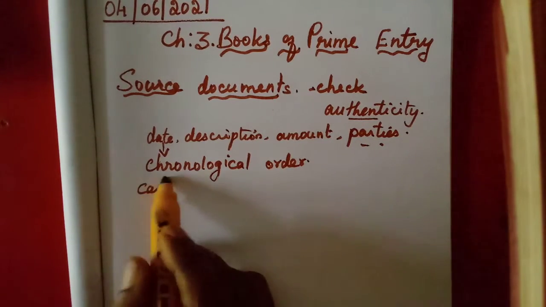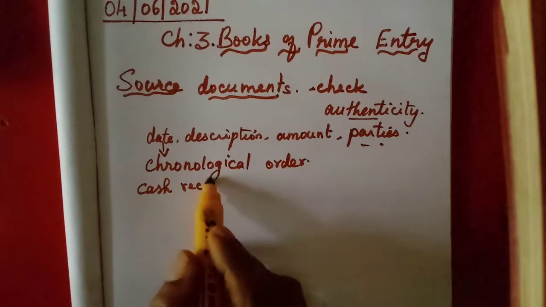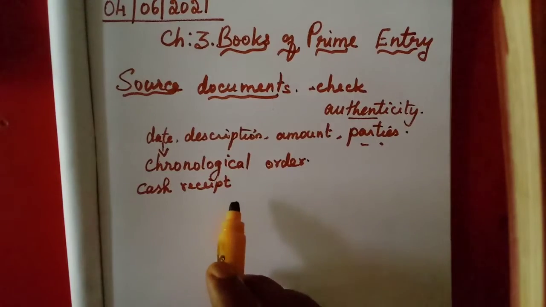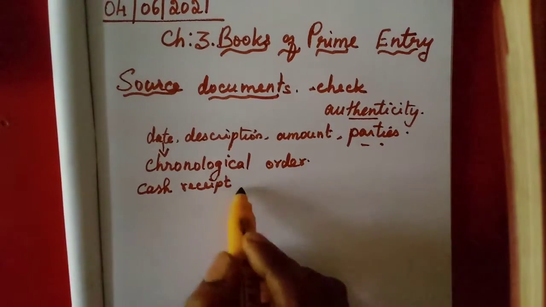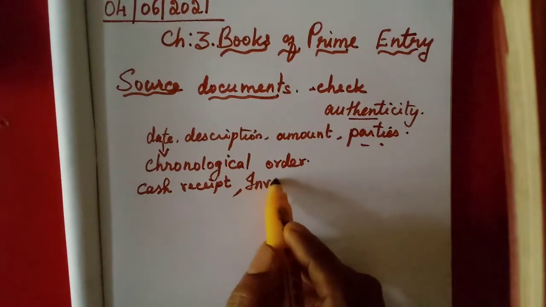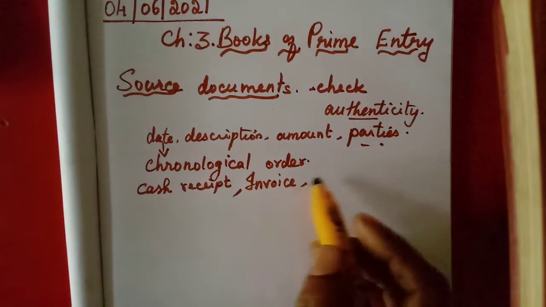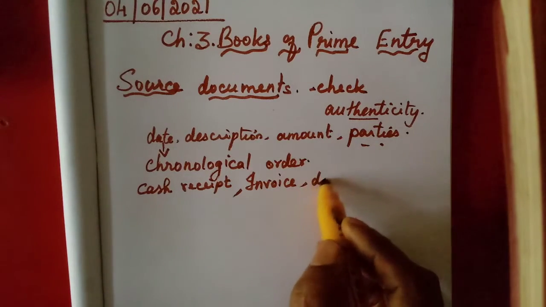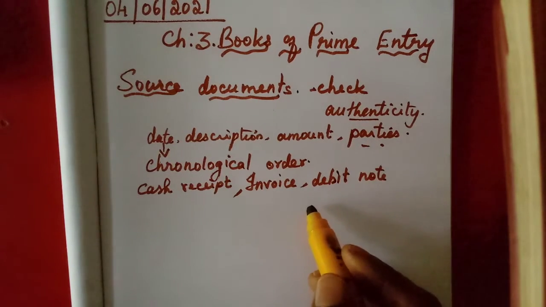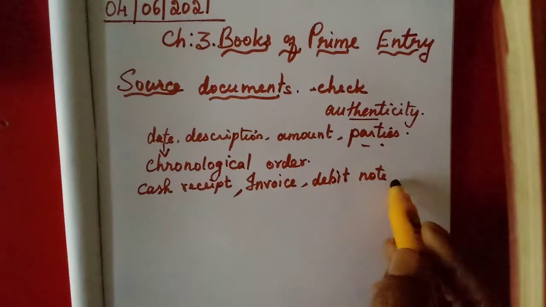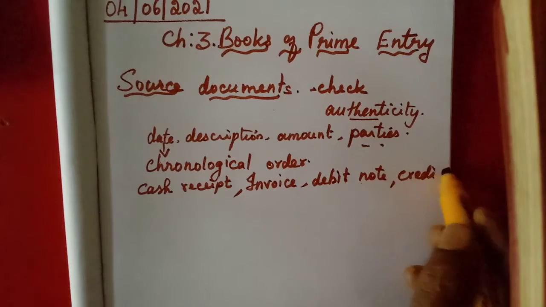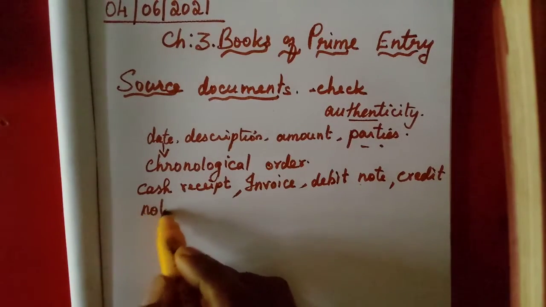Mainly cash receipt. Cash receipt is for the cash purchases and cash sales. Then for credit purchases and credit sales, invoice. Then if we purchase some goods and if we return them, we will prepare a debit note. And if our customers return goods to us, we have to prepare the credit note.